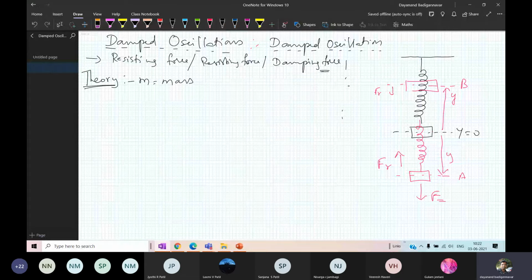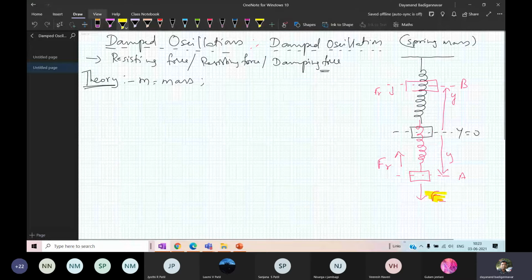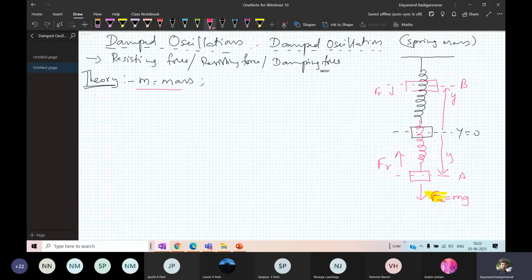Let M be the mass that is hung from a spring. You have to apply the force, so there are two forces here. The first force is the applied force F, which is generating a Newtonian force F equal to M into g in the downward direction. So let us assume that the mass is hung and it is pulled in the downward direction.